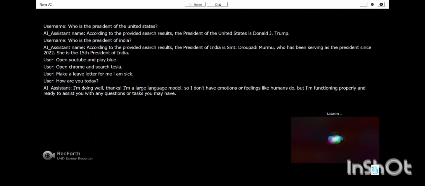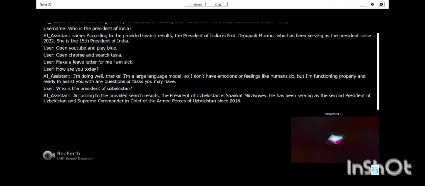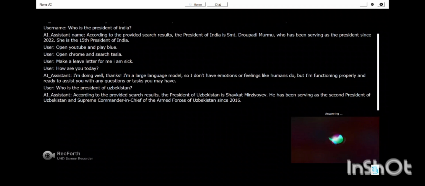Who is the president of Uzbekistan? According to the provided search results, the president of Uzbekistan is Shavkat Mirziyoyev. He has been serving as the second president of Uzbekistan and supreme commander-in-chief of the armed forces of Uzbekistan since 2016. Can you make a job letter for me?